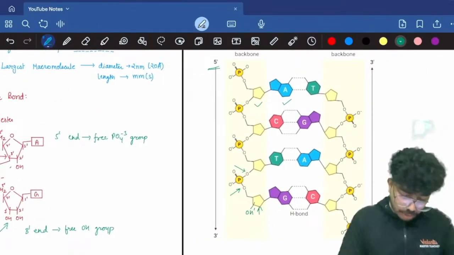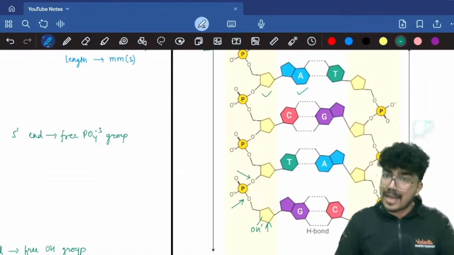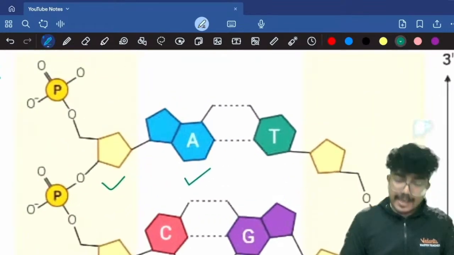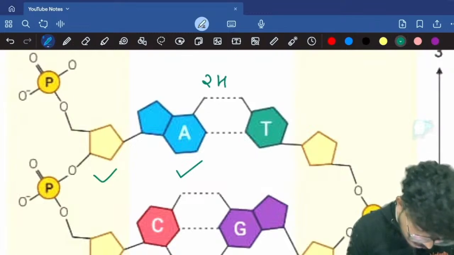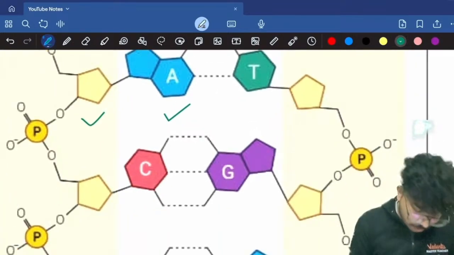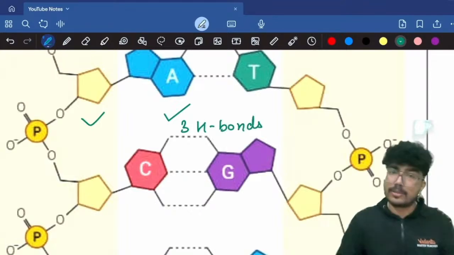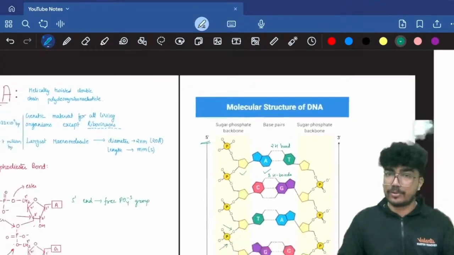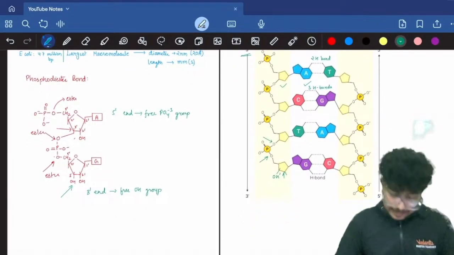Now you need to know that the two chains are held together by the hydrogen bonds. Between A and T, adenine and thymine, we have two hydrogen bonds. Between G and C, we have 3 hydrogen bonds. So here I will have 3 hydrogen bonds. Okay, so this is the molecular structure for the DNA.